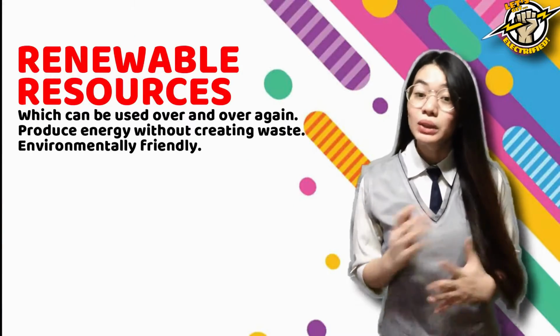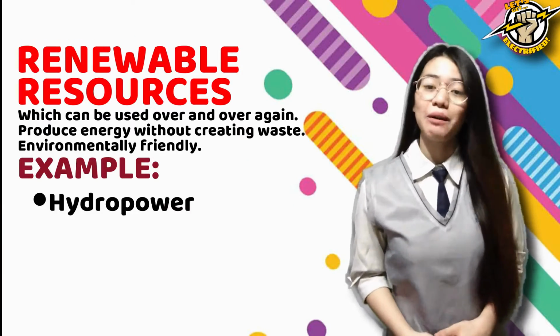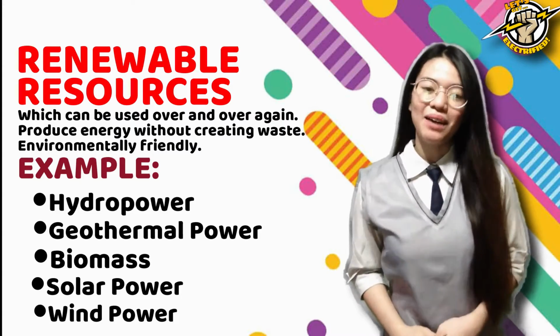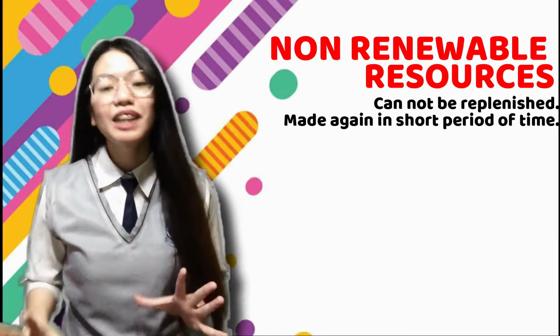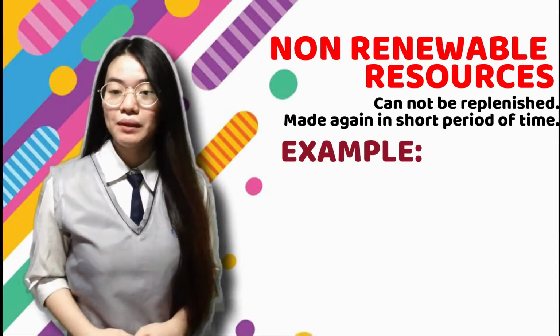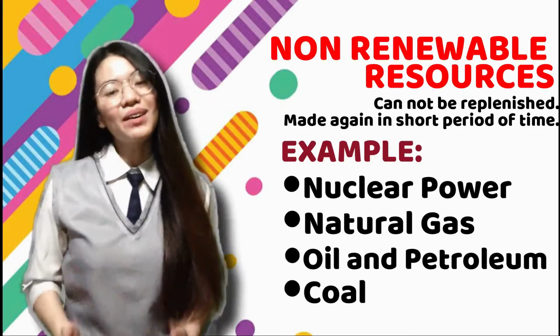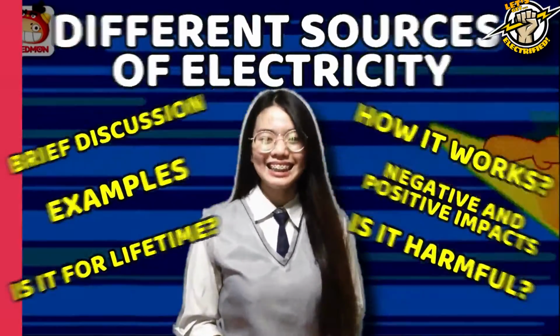Renewable resources, which can be used over and over again, and its examples are hydropower, geothermal power, biomass, solar power, and wind power. And on the other hand, we have non-renewable resources which cannot be replenished, and its examples are nuclear power, natural gas, oil and petroleum, and coal. Now, let us further discuss the different sources of electricity.